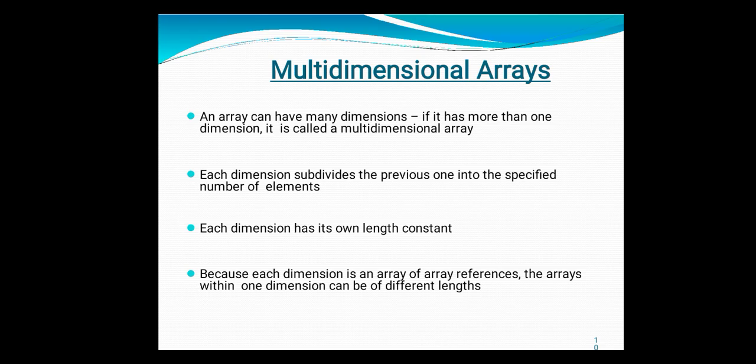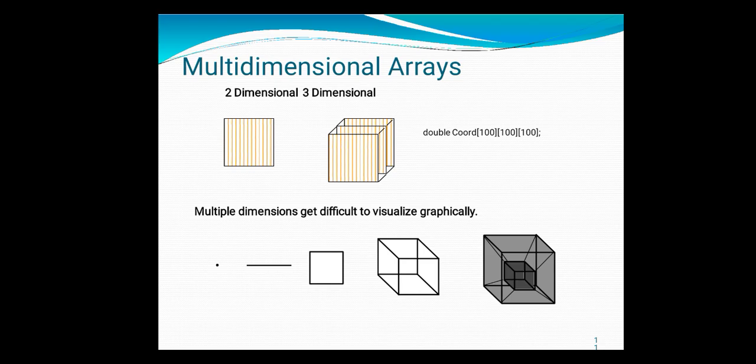A 2-dimensional array means a of 3 by 3. That means there are 2 square brackets after the array name with their sizes. That is called a 2-dimensional array. Each dimension subdivides the previous one into the specified number of elements. Each dimension has its own length constant, because in an array of arrays, the arrays within one dimension can be of different lengths. Now you will get this idea clearly. A 2-dimensional array has a number of rows and a number of columns, whereas a 3-dimensional array goes beyond 2 dimensions. Here I am showing the multiple dimensions view, how they are visualized graphically.